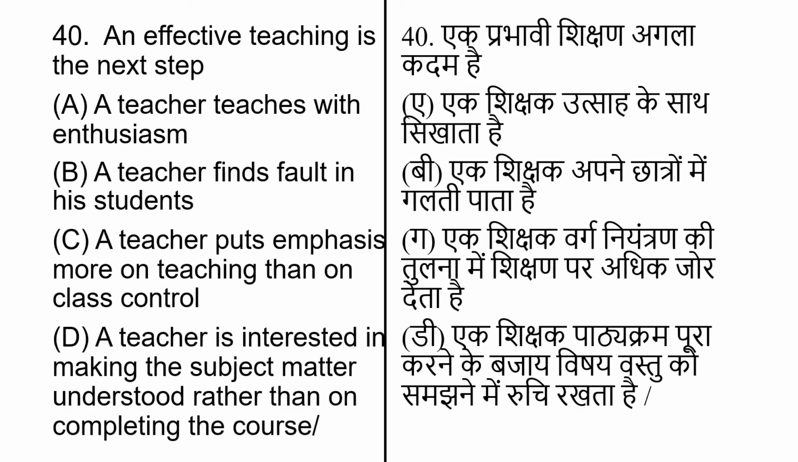An effective teacher, next step, and options are: a teacher teaches with enthusiasm; a teacher finds fault in students; a teacher puts emphasis more on teaching than on class control; a teacher is interested in making the subject better understood rather than on completing the course. The correct answer of this question is option number B, a teacher finds fault in his students.